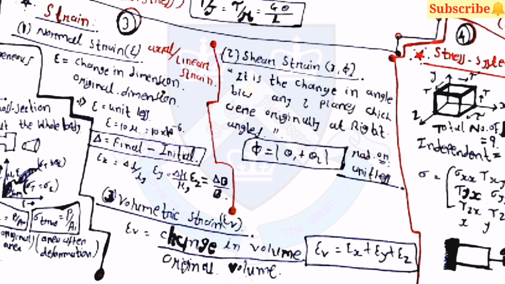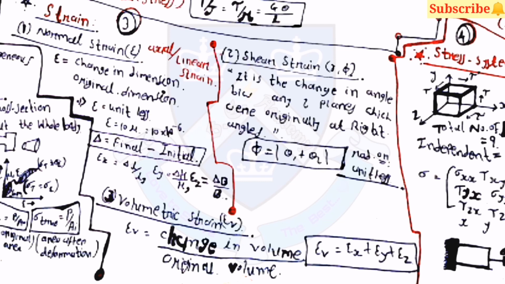Then coming towards strain: normal strain, then shear strain. Normal strain is axial or linear strain, you can say. Here epsilon x is equal to delta L by L. Similarly, epsilon y is equal to delta h by h and epsilon z is equal to delta b by b. Here L is for length, h for height and b for width.